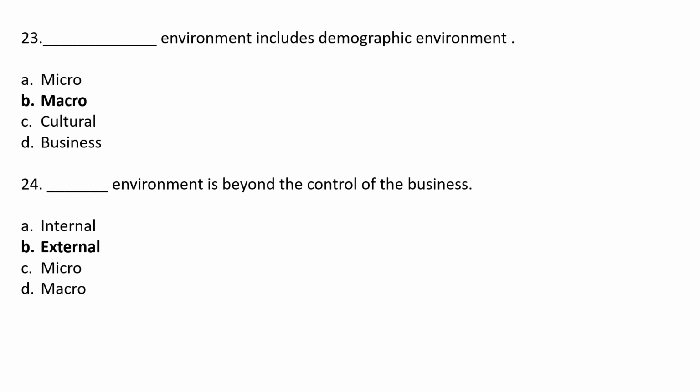Dash environment includes demographic environment. Option A micro, option B macro, option C culture, option D business. The correct answer is option B macro. Macro environment includes demographic environment.